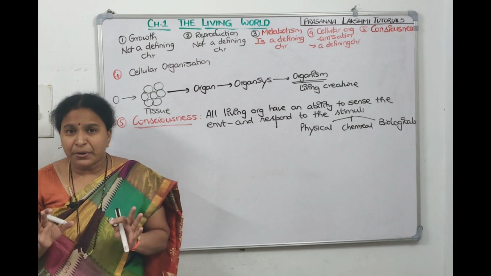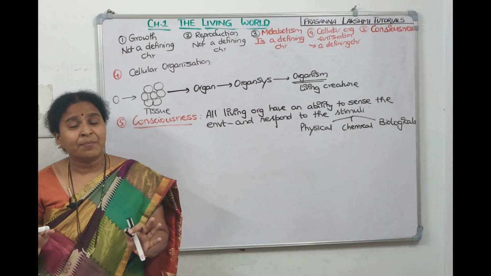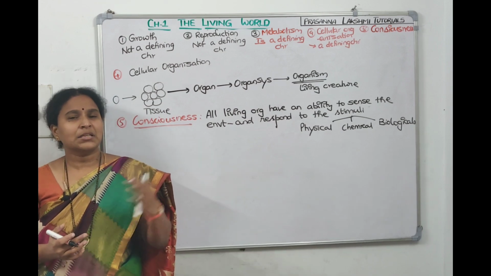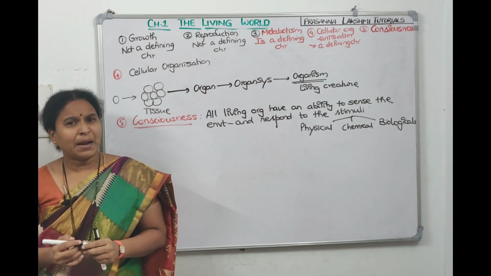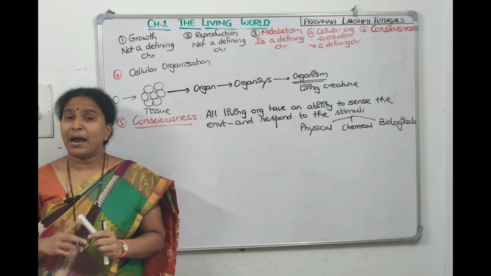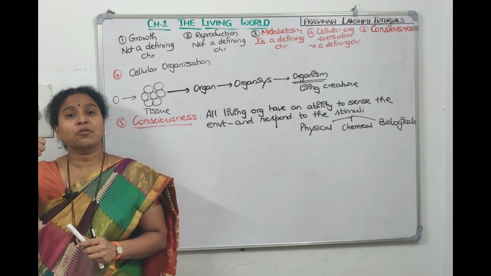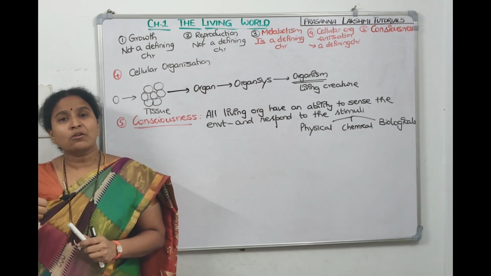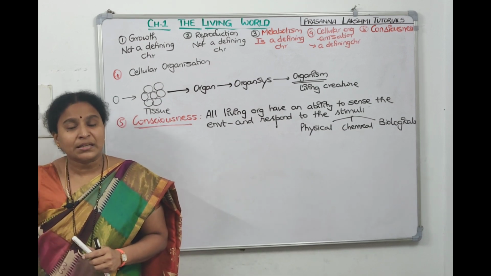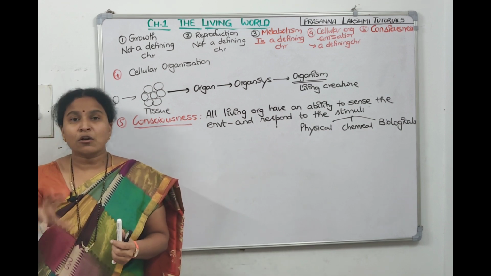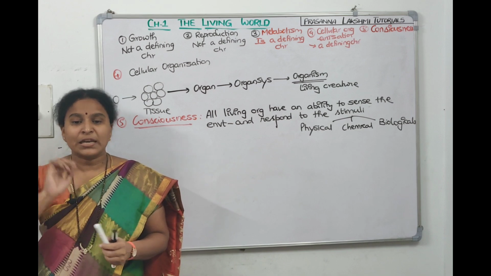Now this property of sensing the stimuli and reacting is called consciousness. Now we talk about animals. Are you thinking that plants don't have consciousness? No, plants also have consciousness. They respond to light, they require a certain amount of light duration to flower. Animals also, like some are nocturnal, they come out only at night. Some are diurnal, which come out only in the daytime.